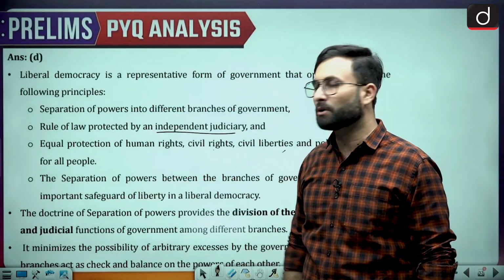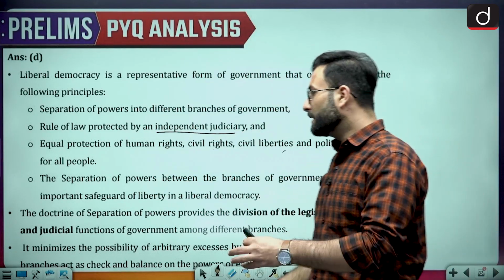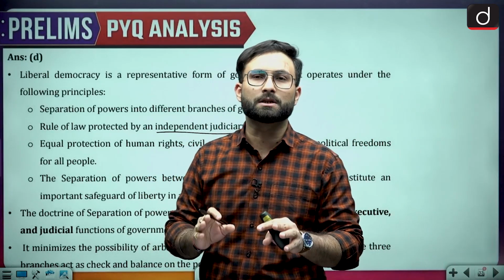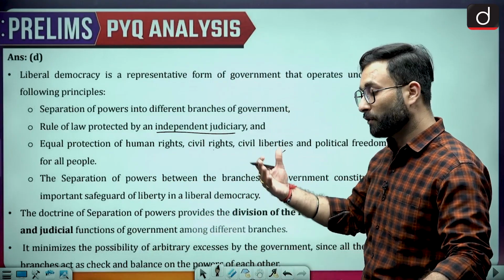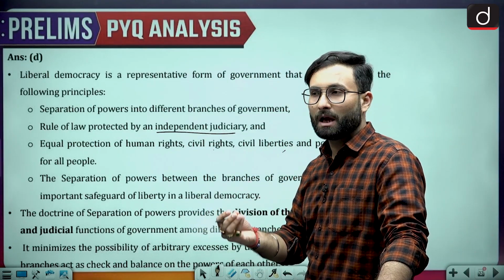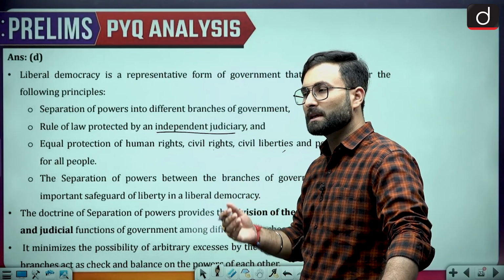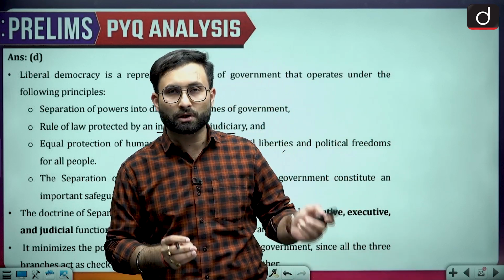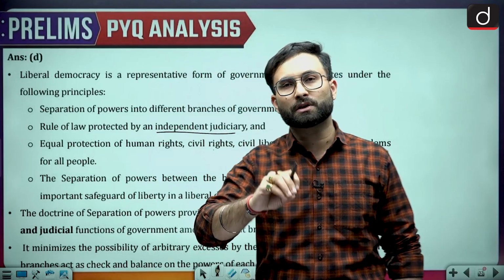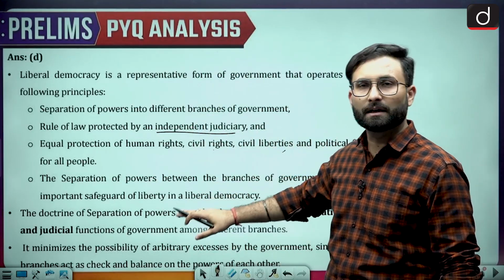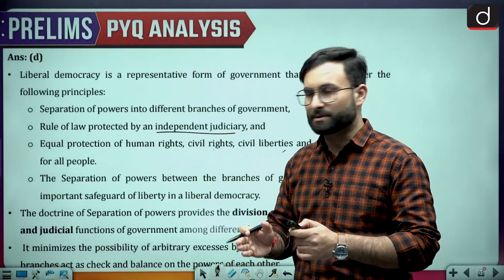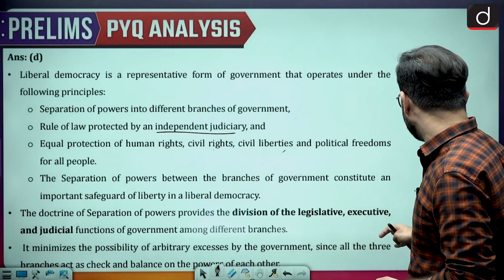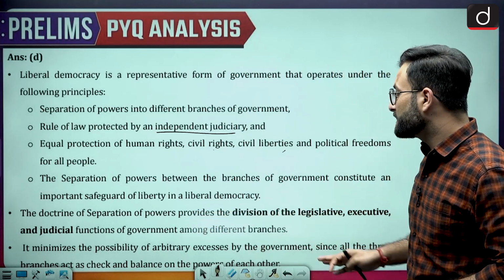Then coming to the next one, the doctrine of separation of power, which I have already told you: if there are different organs, there will be a separation and they will be working in their own sphere. When we talk about the Constitution of India, it allows a little bit of intermixing. You will see that the judiciary has something to do with the legislature as well, and with the executive as well. When you talk about appointments, the role of the executive will be there in the appointment of judiciary. All these things are there to make sure there is a check and balance. It minimizes the possibility of arbitrary action by the government, since all three branches act as checks and balances on the power of each other.